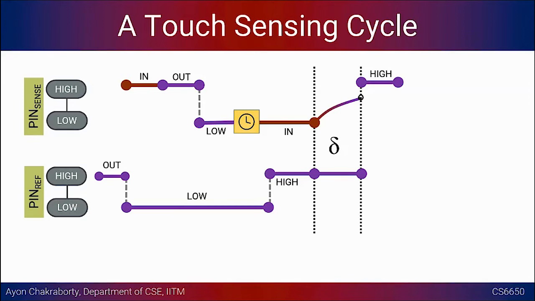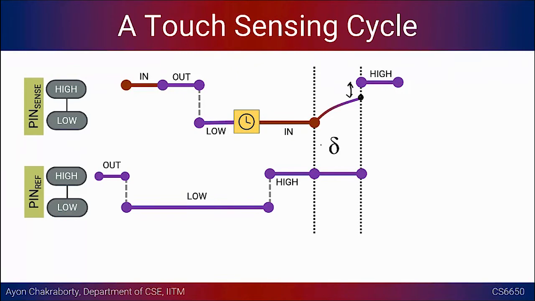I have deliberately kept this particular gap. I could have just joined this with this, but somebody asked the question that theoretically it will take infinite time to reach 5 volts. But the system will trigger a digital value of 1 much earlier before it reaches 5 volts. Normally, if you even cross 3 volts in a given pin, the system will think that it's already digital 1.